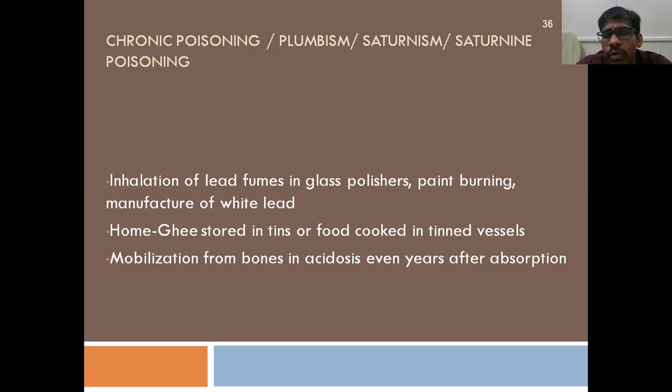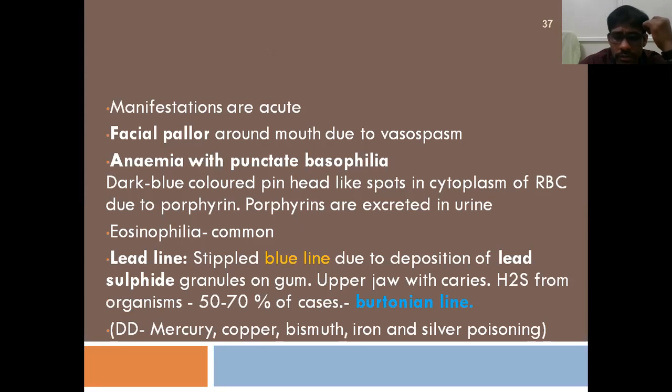And mobilization from bones in acidosis. So when there is acidosis, acid blood actually will leach the lead that is stored in the bones. So even though it is a chronic poisoning, the symptoms are actually acute. The symptoms will appear suddenly. So the symptoms include facial pallor around the mouth due to vasospasm, anemia with basophilic